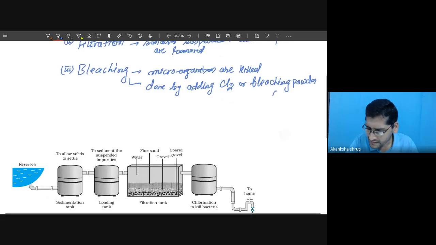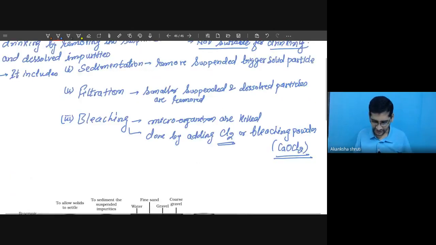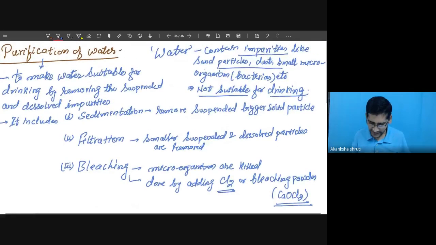Students, this bleaching powder is CaOCl2. This we will learn in class 10th. This is the simple formula of bleaching powder. Or even just chlorine is passed through the water, the bacteria or microorganisms will die. Filtration is for removing the suspended particles, and sedimentation allows the suspended particles to settle down. These are the three steps.